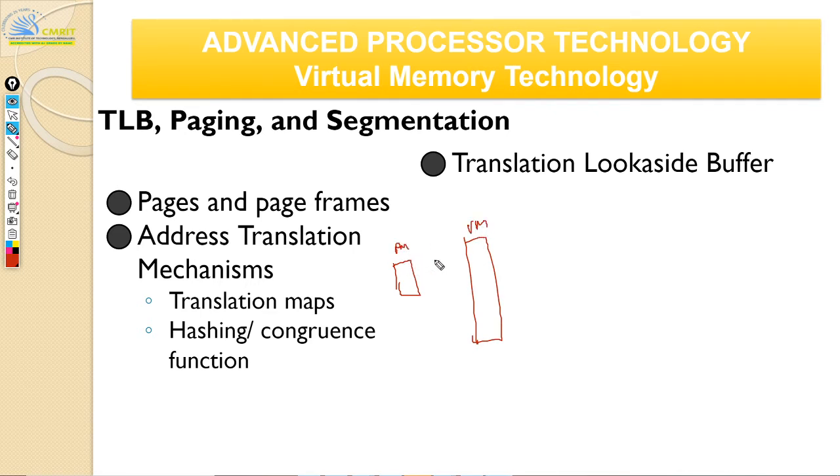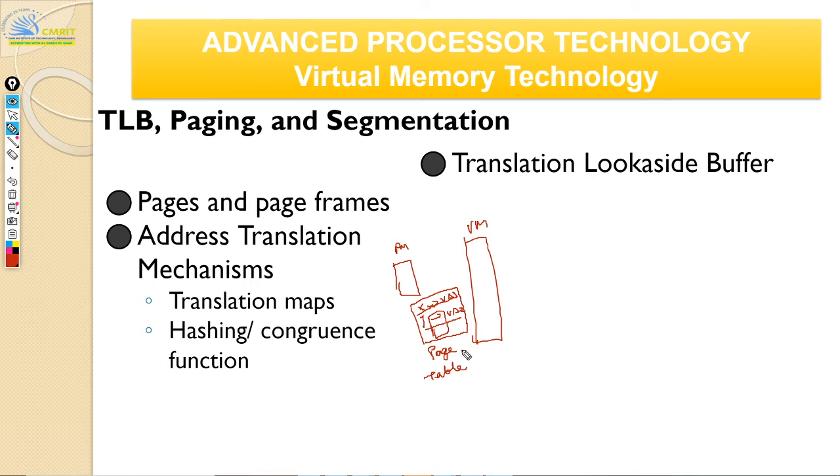Somebody is going to do the mapping. So this X address actually refers to your virtual address 1. Your Y address is virtual address 2, something like that. All these things are noted down in a table, and that table is called a page table. It's like a register.